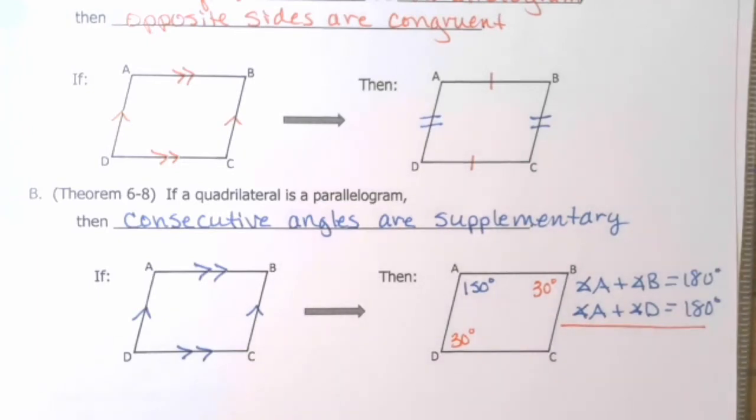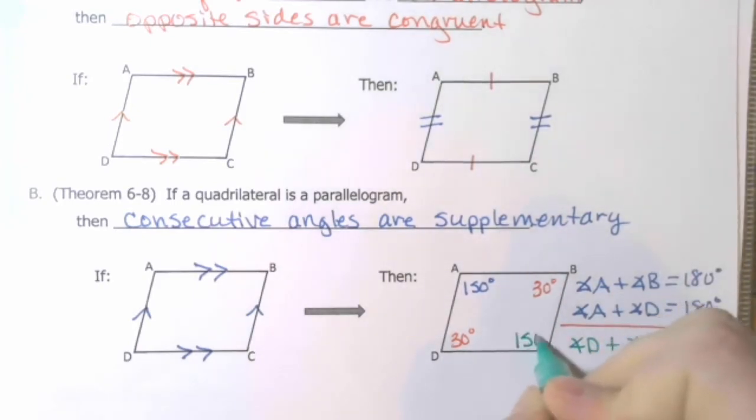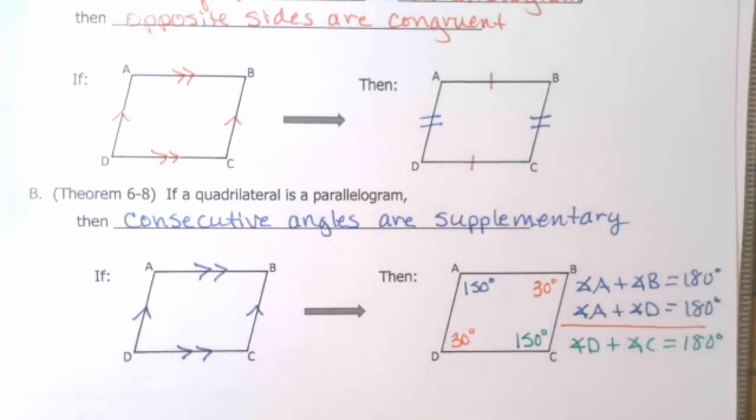Using the same theorem, if D is 30 degrees, then it is supplementary to C and A. So angle D plus angle C has to also be 180 degrees. So if D is 30, C must be 150 degrees. So you can see that all of the consecutive angles are going to be supplementary, all four.